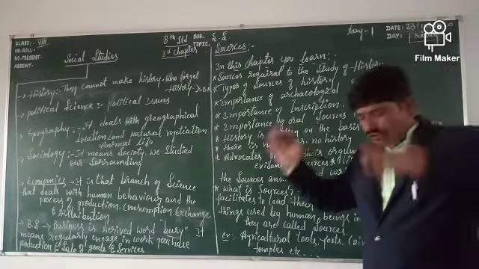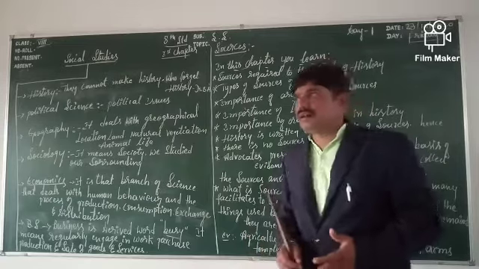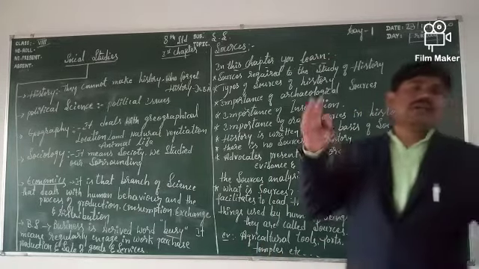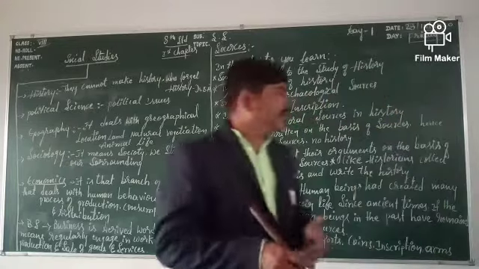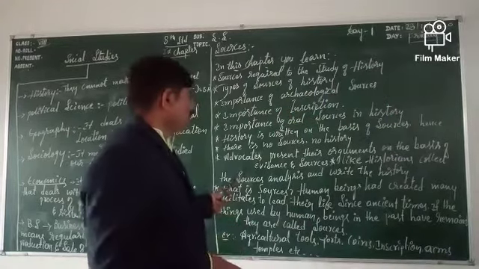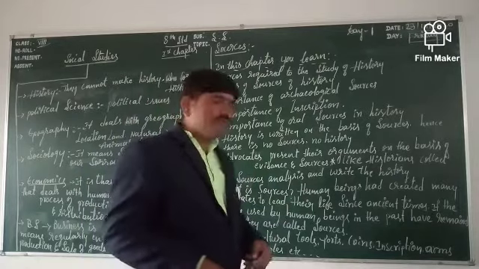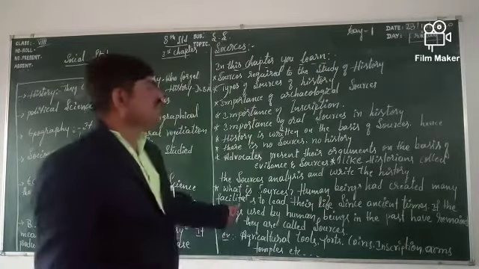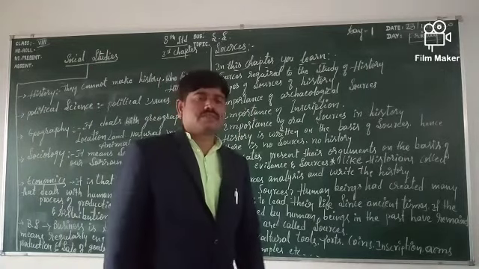For example, advocates present their arguments on the basis of evidence and sources.